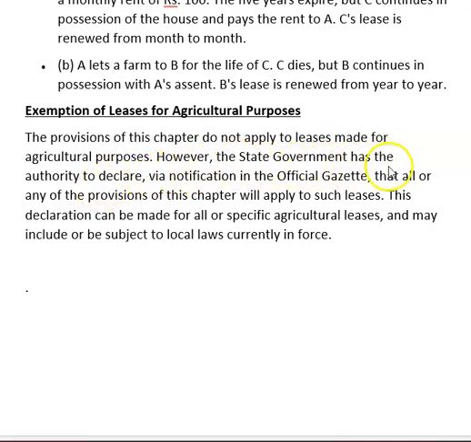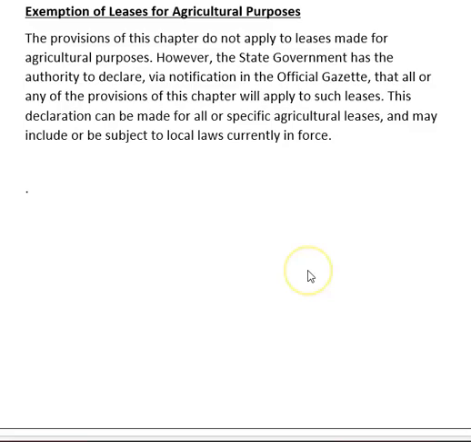However, the state government has the authority to declare via notification in the official gazette that all or any of the provisions of this chapter will apply to such leases. This declaration can be made for all or specific agricultural leases and may be subject to local law currently in force.